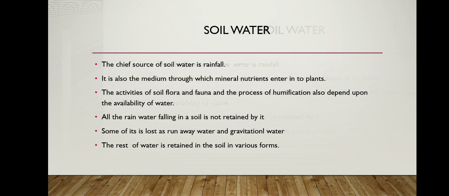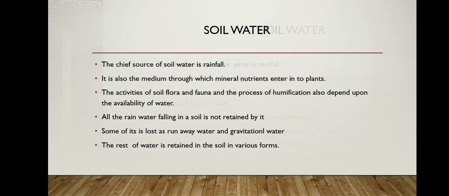Okay, next we will see about the soil water. The chief source of soil water is rainfall. The water is required for meeting the metabolic and transpirational needs of the plants. It is also the medium through which mineral nutrients enter into the plants. The activities of soil flora and soil fauna and the process of humification also depend upon the availability of water. And the soil water is derived from rain.